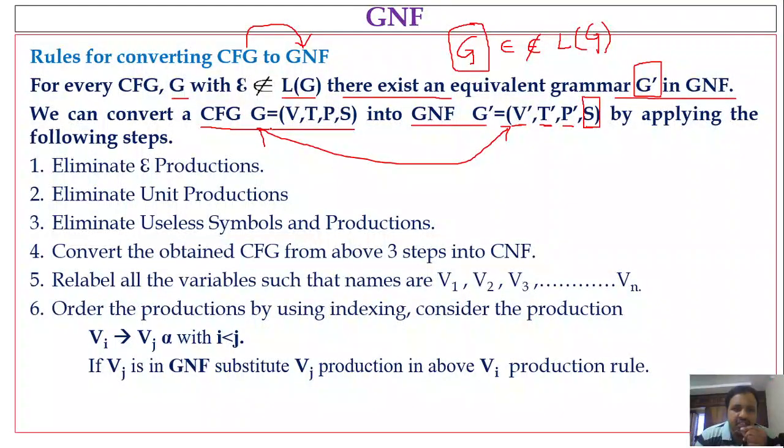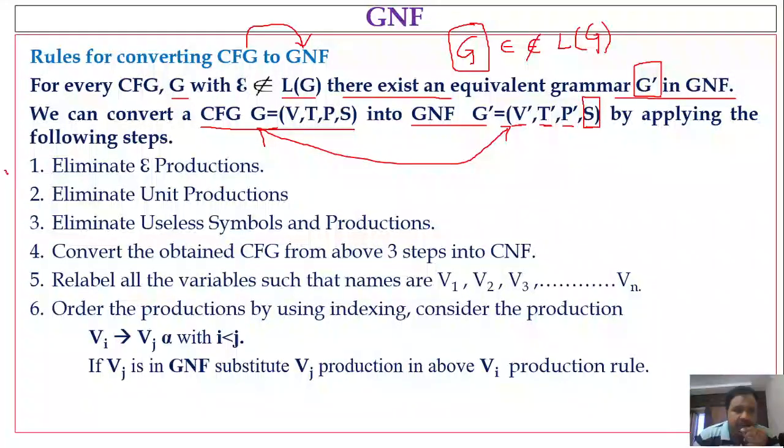So what is G? G is nothing but the given context-free grammar. G dash is nothing but a CFG in GNF, Greibach normal form. Now what are the steps? To convert the given context-free grammar into GNF, we must know the Chomsky normal form. So the previous concept must be known to you in order to convert the given CFG into GNF, right?